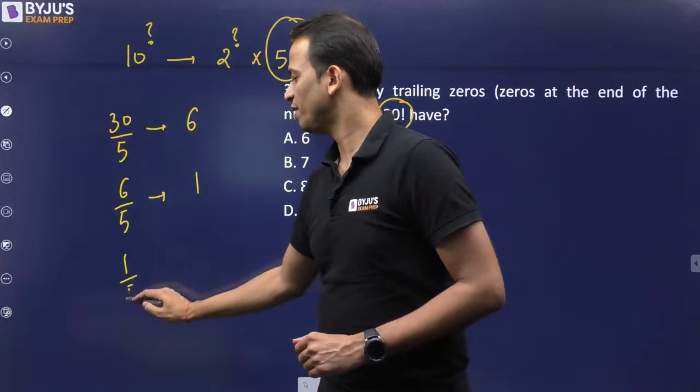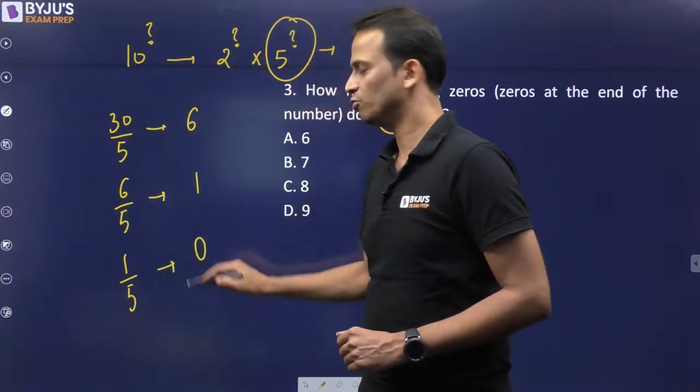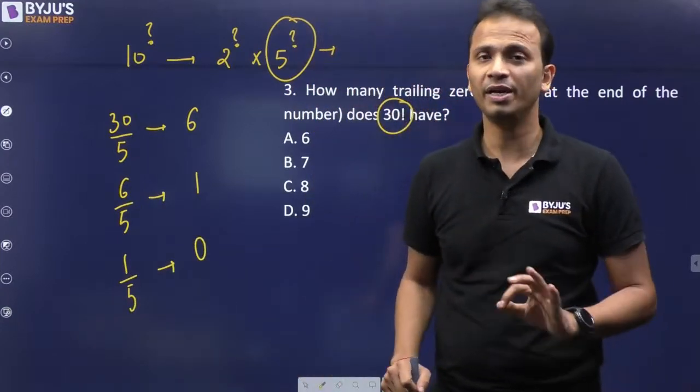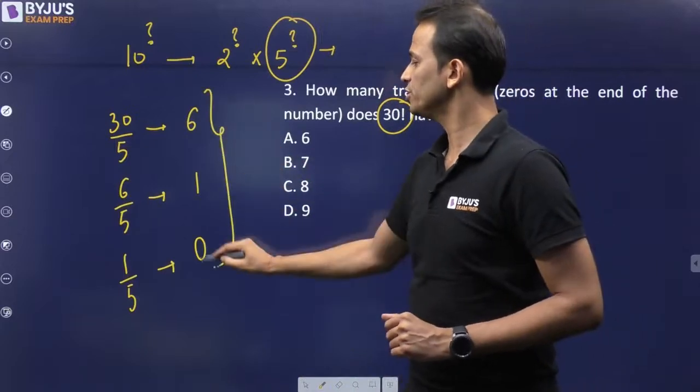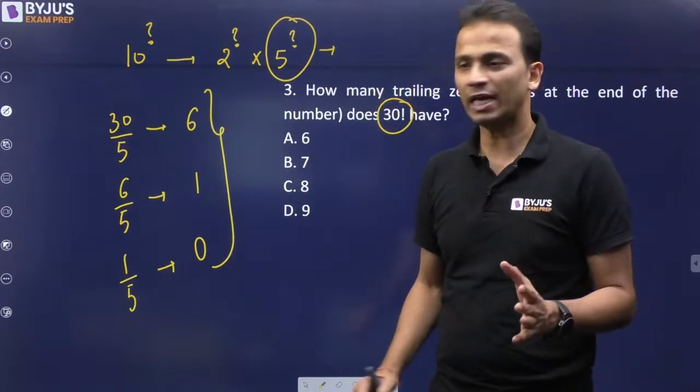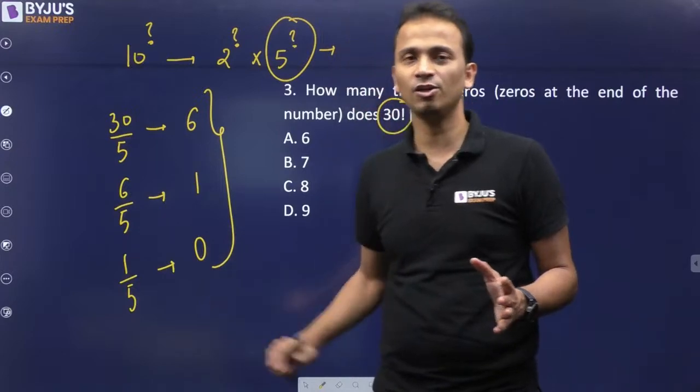1 when divided by 5, the quotient will be 0. I have ignored the remainders. So these are the quotients. So keep dividing till the time you have 0 as the final quotient.